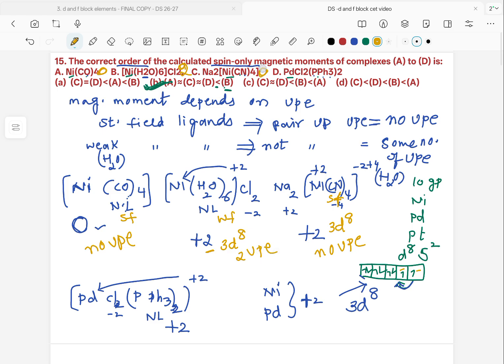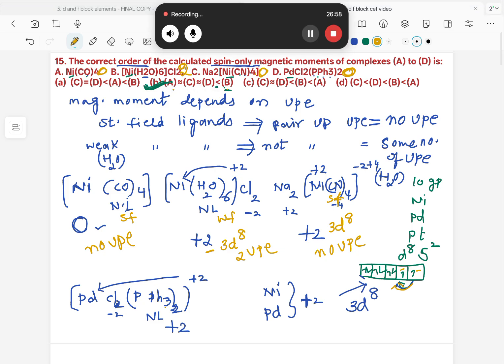I will put 0 here, no unpaired electrons. The last one is also a strong field ligand and it will pair up the electrons in 3d8. This will also have no unpaired electrons. Therefore, option B has the highest value and all the others have 0, so they will all have the same magnetic moment. So our option B is the right answer.